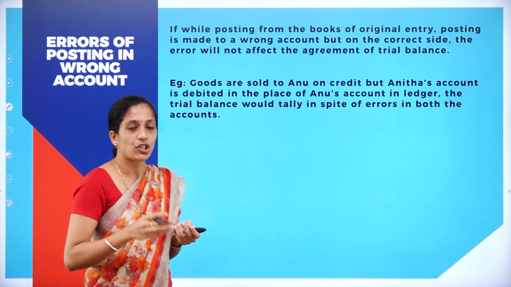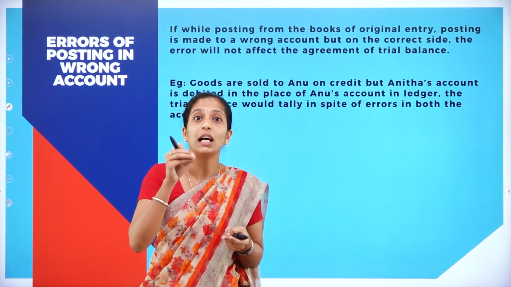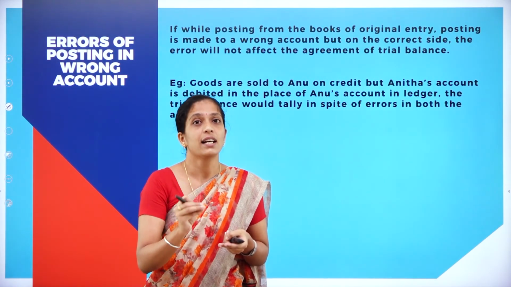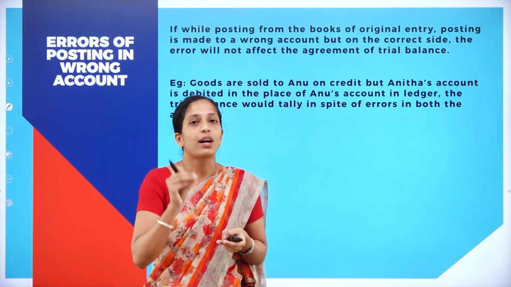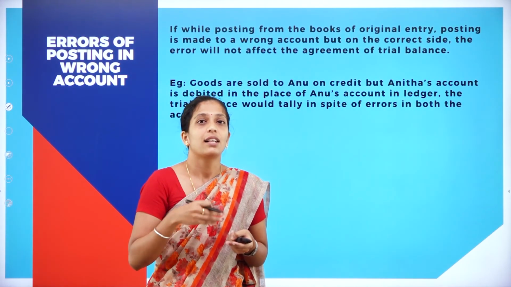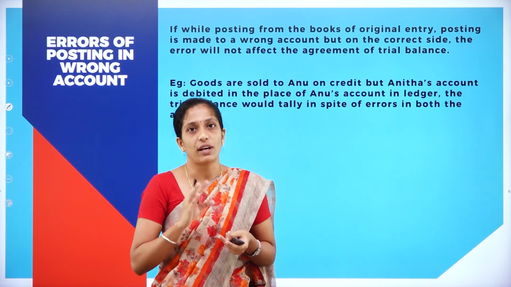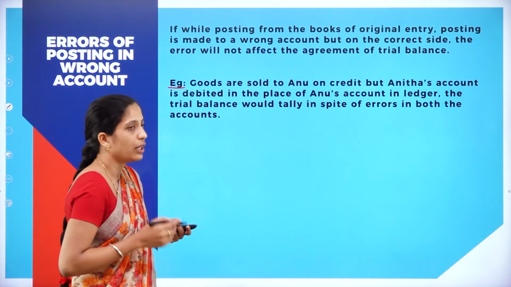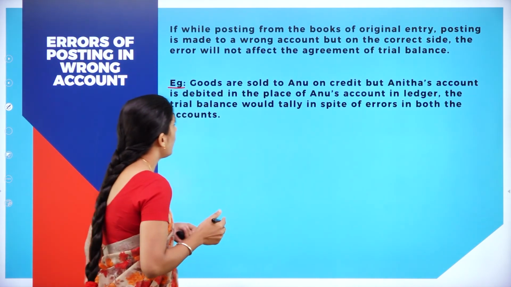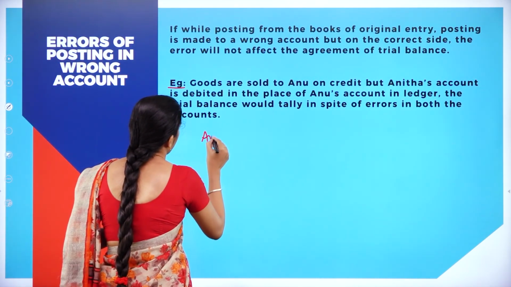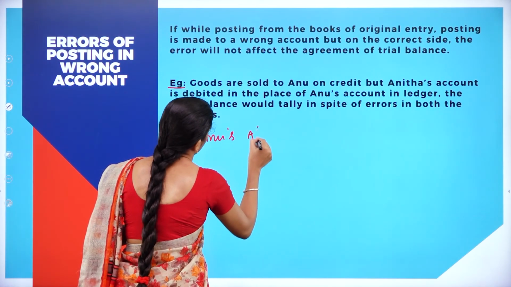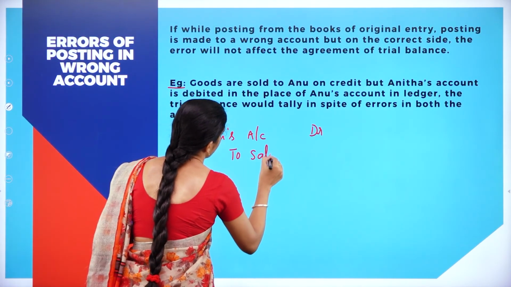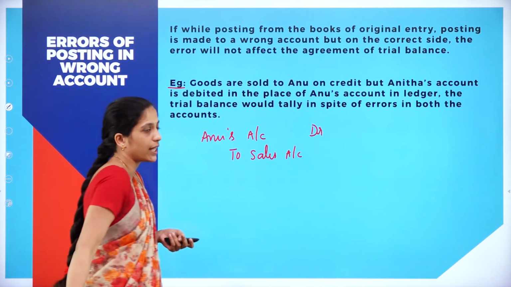So during such situations, if you are posting to a wrong account on the correct side, then your trial balance gets tallied, where you can't identify what type of error has been made. That is, while preparing the trial balance, you can't identify those kinds of errors. For example, goods are sold to Anu on credit. Now, what is your journal entry? Anu's account debit to sales account. So this is your correct journal entry.